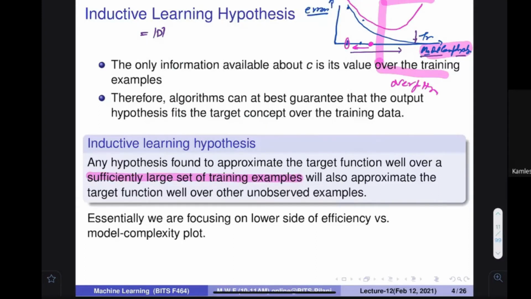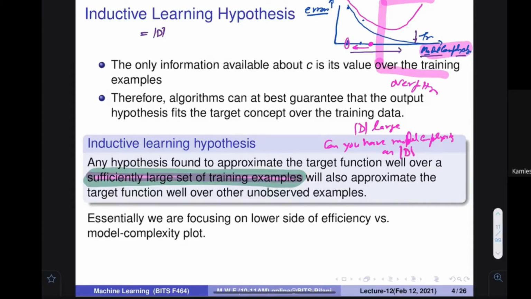So let me tell you this very important thing. This particular algorithm says that a sufficiently large set of training examples is provided. If a sufficiently large set of training examples is provided, what would happen? If the data size is very large, my question is, can you have model complexity as D?